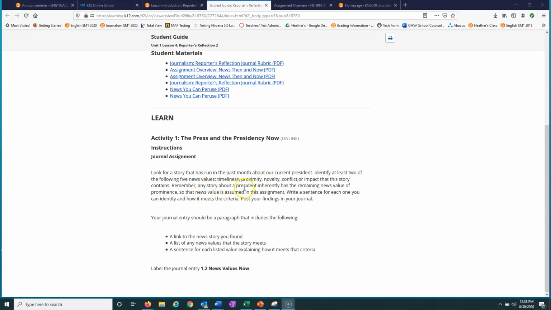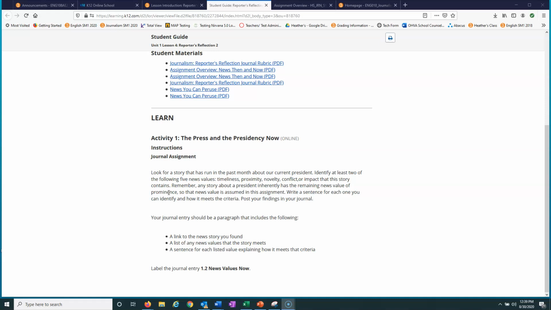Remember, any story about the president also has to do with prominence. Hint, hint. So you kind of have the two news values that you already need there.